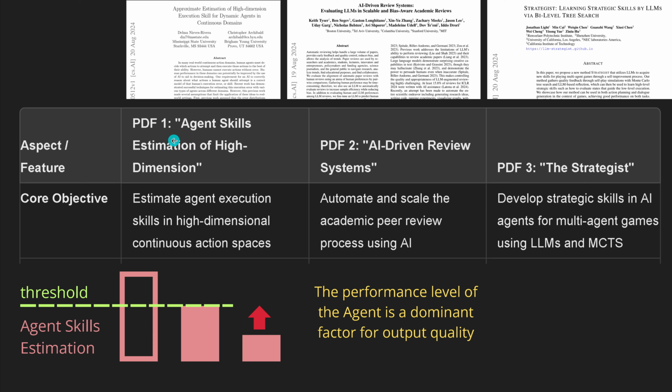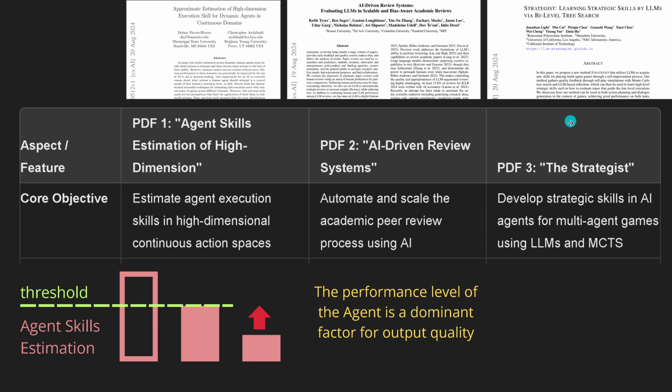Do you know that the title of the first PDF is Agent Skill Estimation of High Dimensions? So this is already the right place. Our first PDF will tell us exactly how to do the agent skill evaluation and the estimation of the agent skills. And we're not talking about the LLM performance. We are talking now about the complete complex agent.